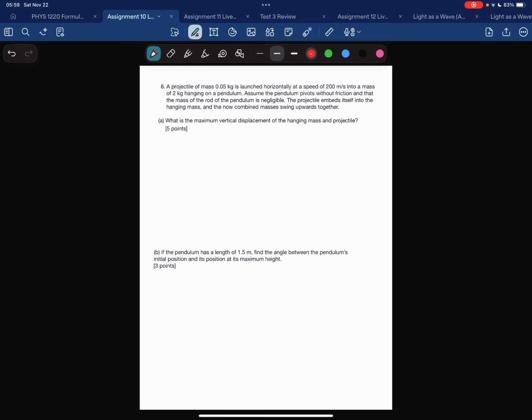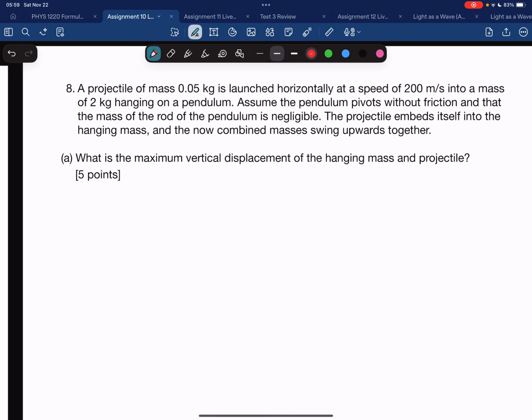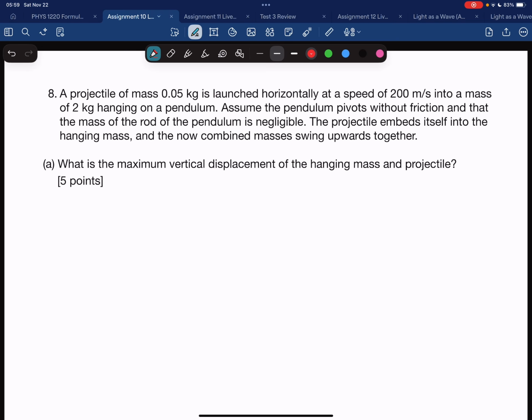And I believe this is the last one, question 8. Yes, and then there's a bonus. So, question 8. A projectile of mass 0.05 kilograms is launched horizontally at a speed of 200 meters per second into a mass of 2 kilograms hanging on a pendulum. Assume the pendulum pivots without friction and that the mass of the rod of the pendulum is negligible.